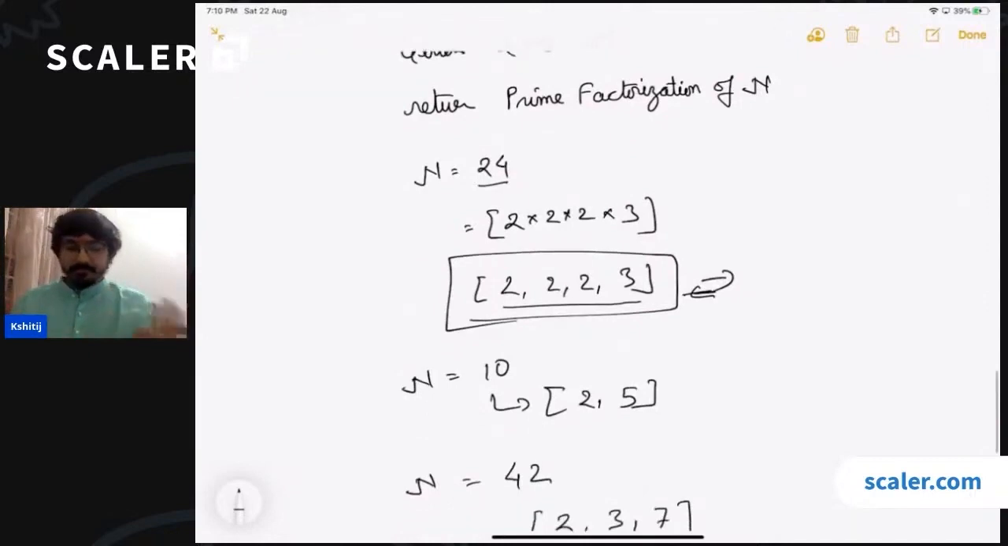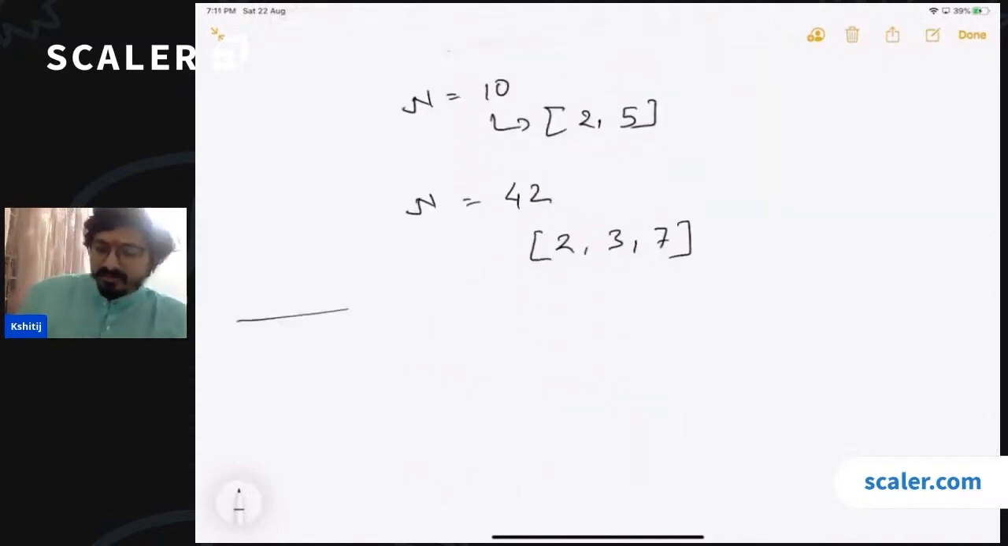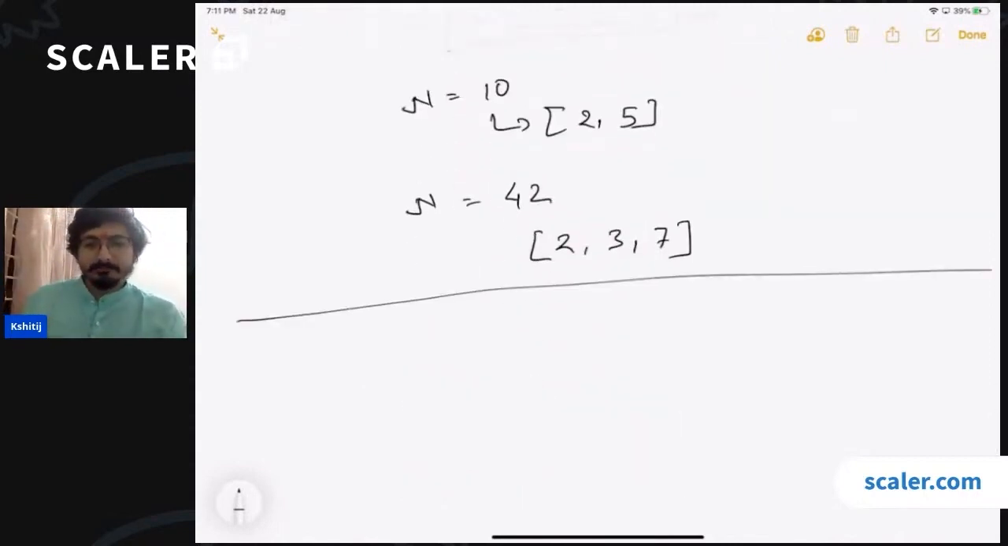So let's say I'm given 24. We must have done this in school, right? We all have done the prime factorization of a number in elementary mathematics, I think in 6th class or maybe 5th class when we learned about prime numbers. So how did we used to do it at that time? If I'm given 24, what will I try to do? I will pick the smallest number with which I can divide it. The smallest number that I can figure out is 2.